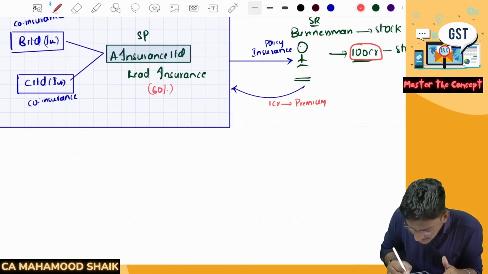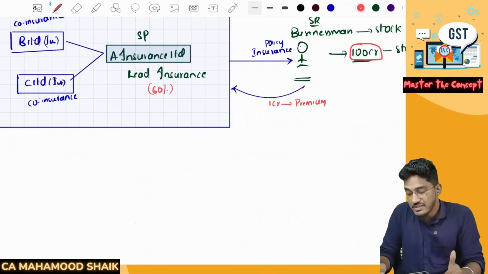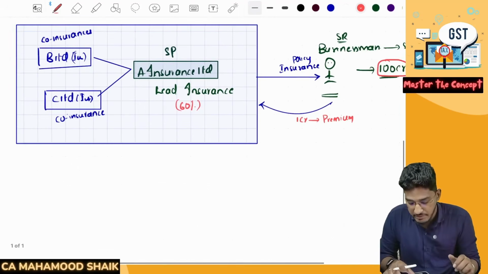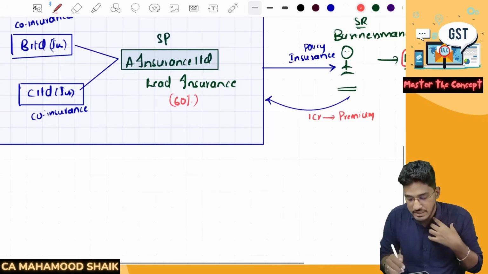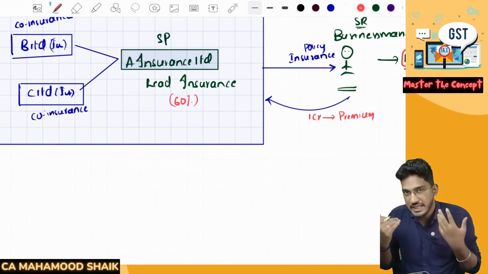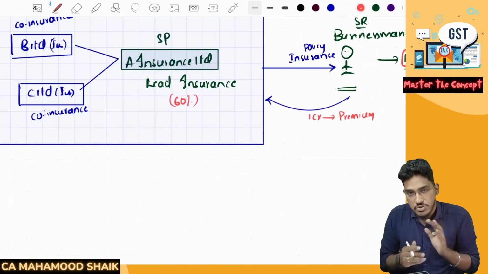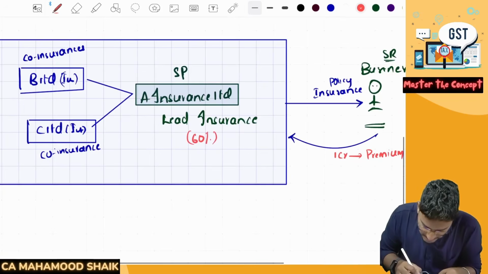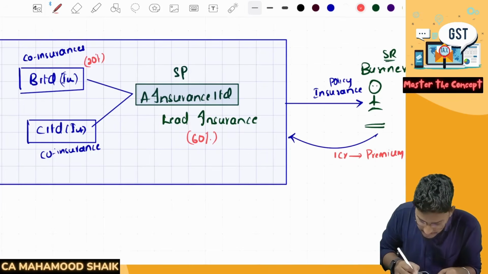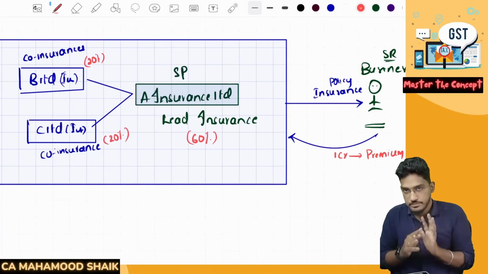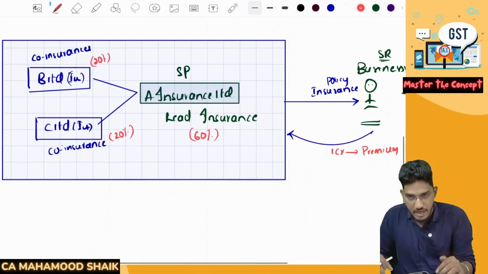They don't want to take the entire risk exposure, no? The entire risk exposure here is 100 crores. But as part of the mutual agreement between these insurance companies, A Insurance Limited has agreed to take 60% coverage. If any damage happens, A Insurance Limited will compensate 60 crores. B Limited has agreed for 20% risk coverage, and C Limited has agreed for 20%. Okay, totally they are securing 100 crores.